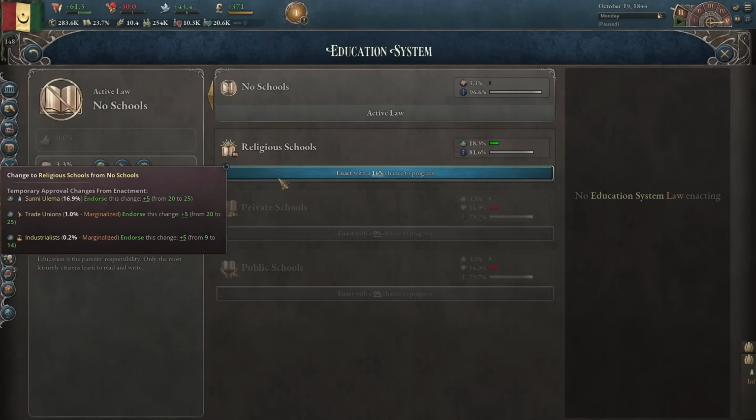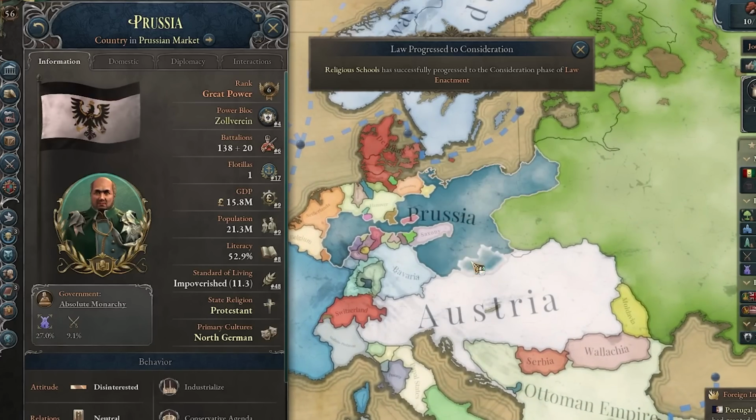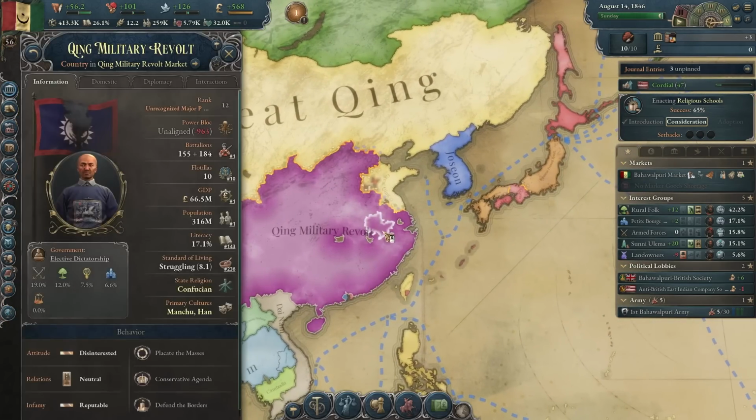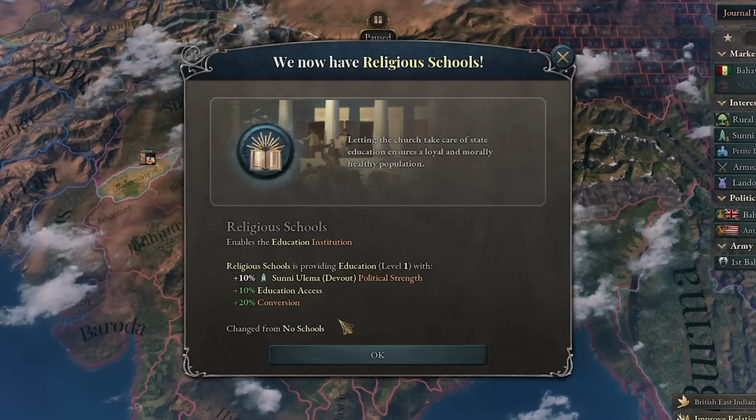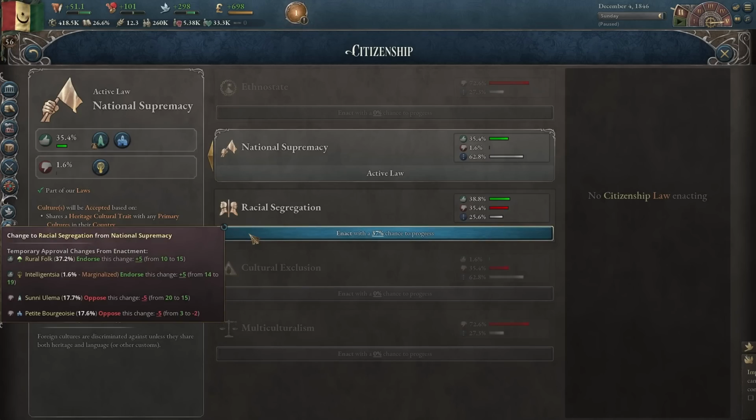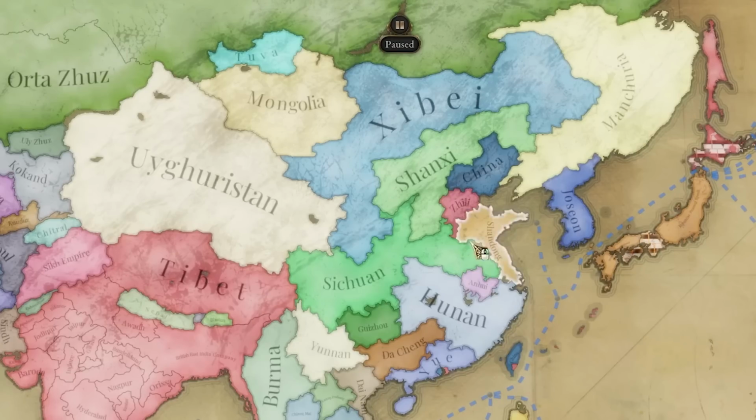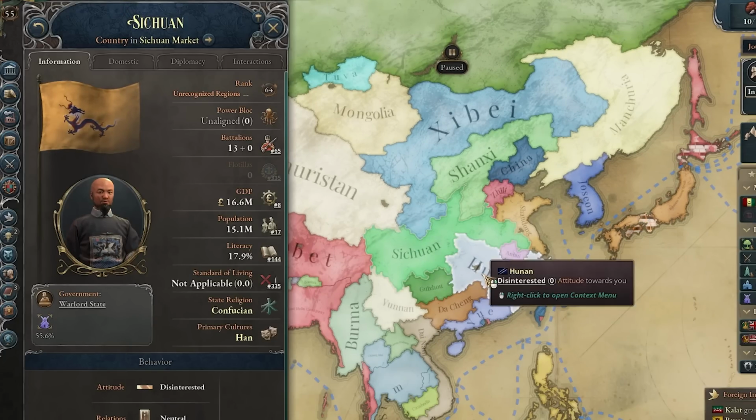Now I'm gonna also establish the religious schools. Oh god, look at what Prussia did. They took Czechia from Austria. Okay, that's something I guess, and the Qing is having a huge revolt. Oh, but we got religious schools. And now we can also get racial segregation instead of national supremacy. Okay, now China completely collapsed. That is pretty crazy, I'm not gonna lie to you.